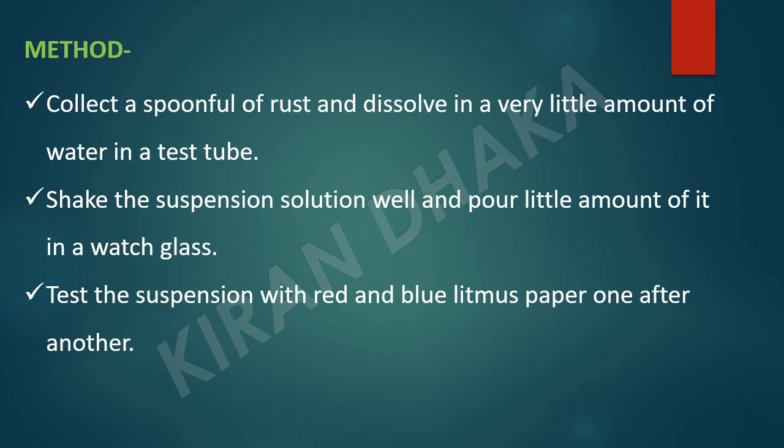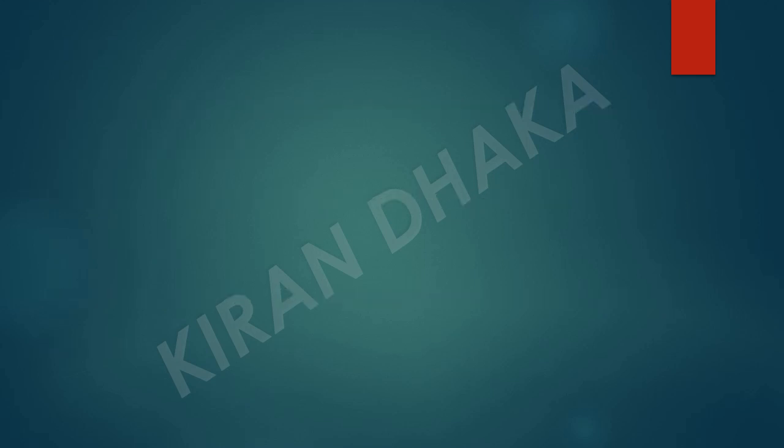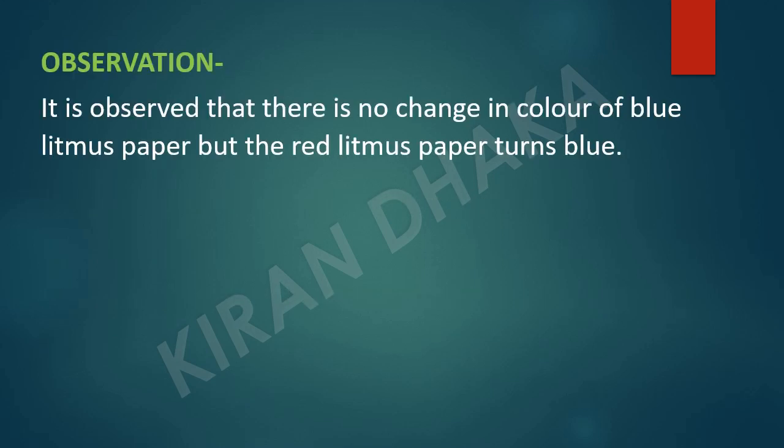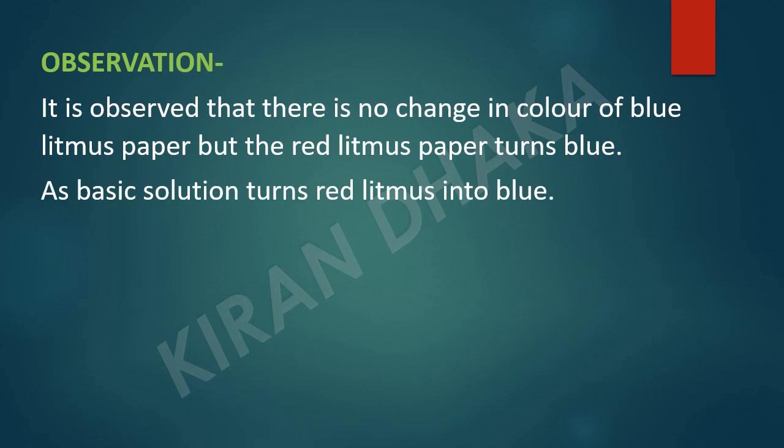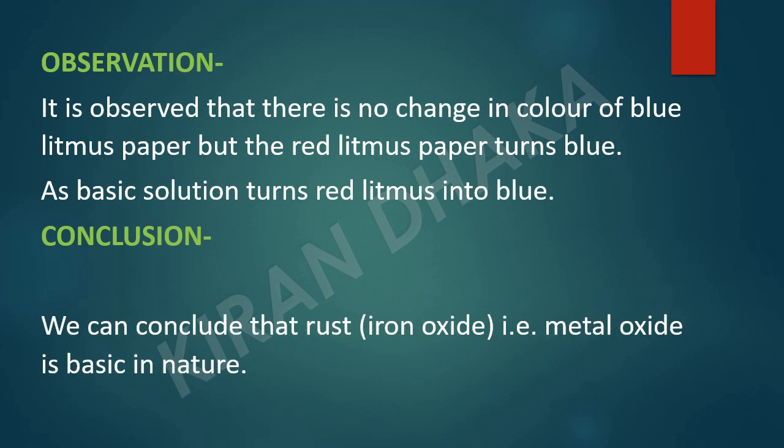What do we observe from this? We observe that there is no change in the color of blue litmus paper, but the red litmus paper turns blue. We know that a basic solution turns red litmus into blue, so we can conclude that rust, that is metal oxide, is basic in nature.